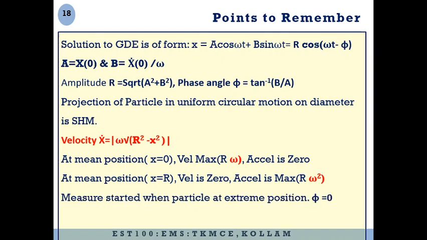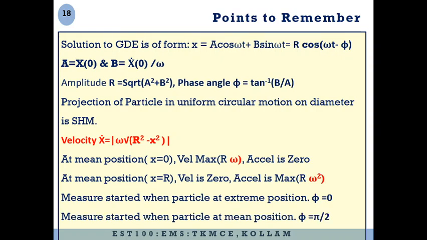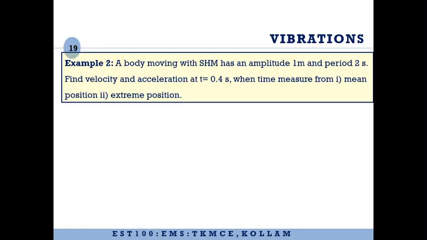And when the measurement is started when the particle is at the extreme position, the phase angle will be equal to 0. Similarly, now let us try to do a problem related to this. A body is moving with simple harmonic motion and is having an amplitude 1 meter and time period 2 seconds. We have to find the velocity and acceleration at t equal to 0.4 seconds.